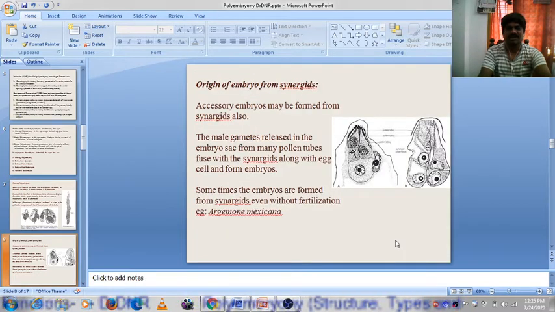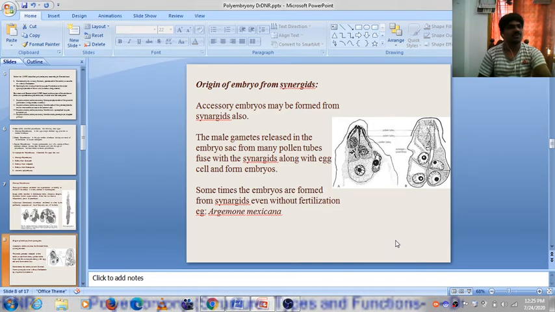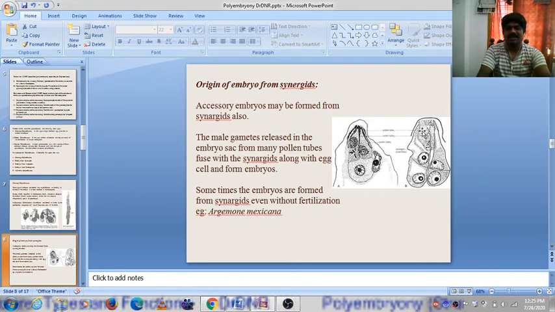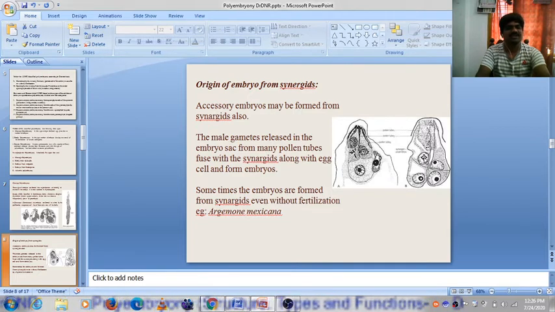Then next one is origin of embryo from the synergids, which are adjacent to the egg cell. There are two synergid cells, one on each side. The two synergid cells are useful to guide the pollen tube towards the egg cell. But sometimes an accessory embryo may be formed from the synergids also. The male gamete released in the embryo sac from many pollen tubes fuses with the synergids along with the egg cell and forms embryos.